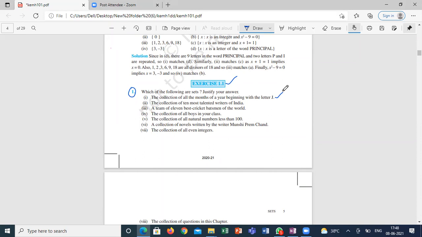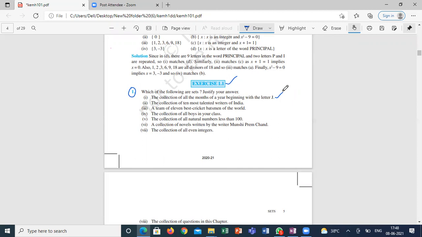Why? Because you need a clear statement. If so, you can write the set. The letter is very clearly given. There are 12 months in a year, and he is asking for the months which start with J. What are the months that start with J? June and July, correct? January also, sir.